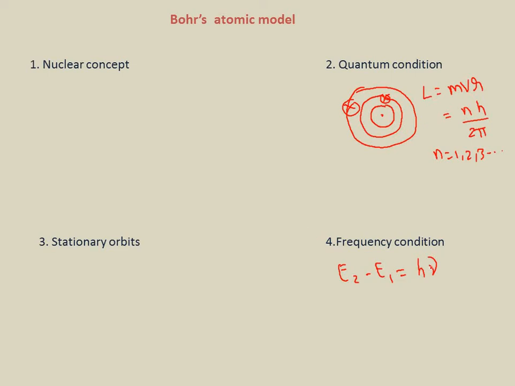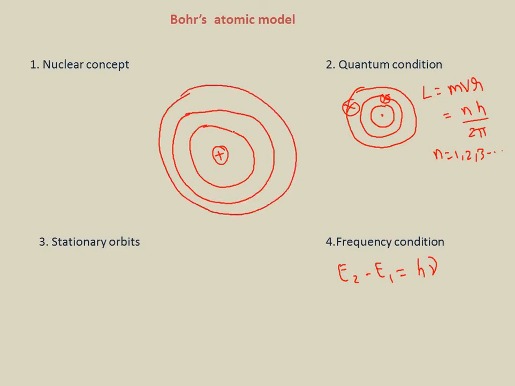Suppose let me draw here. This is the nucleus, and around this I have taken the possible orbits: third, second, first. Suppose an electron is jumping from third to first.